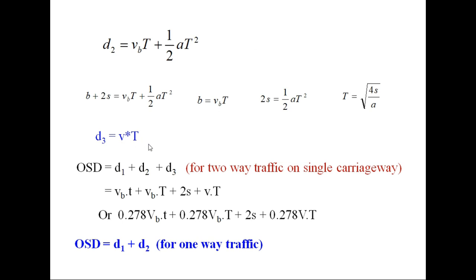So total overtaking distance becomes D1 plus D2 plus D3. That is, D1 is VB into t, small t is reaction time, D2 is VB into T plus 2S, and D3 is V into T. Now this distance is considered when you have two-way traffic on single carriageway. If it is one-way traffic, then D3 is not considered because there is no opposing vehicle, and we consider OSD only as D1 plus D2.